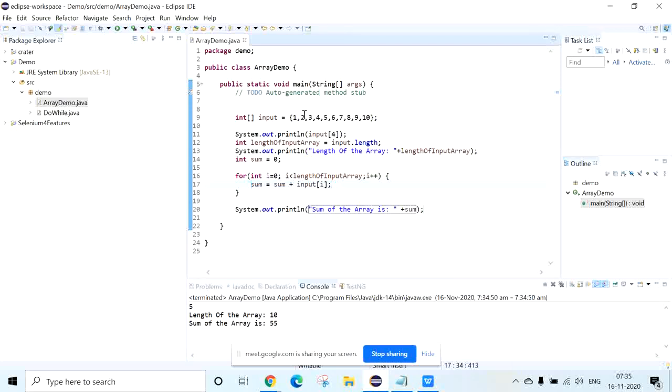Now there is an array. I will change the values of the array now: 200, 47, 36, 154, then 457, 50, 63, 71, 83, 94 or 90, then 100. Okay, now I have changed the values of the array.